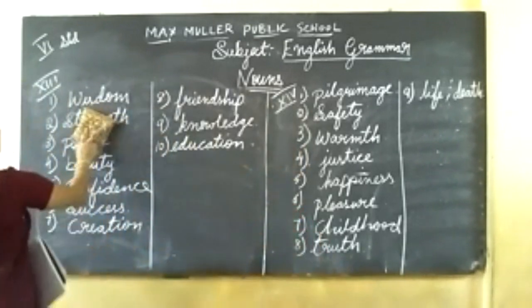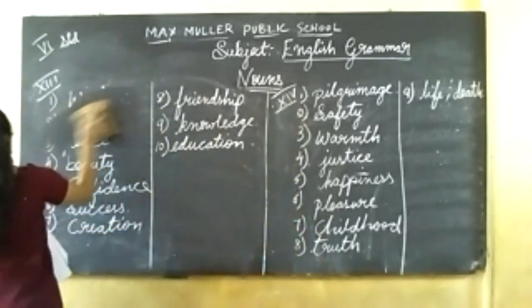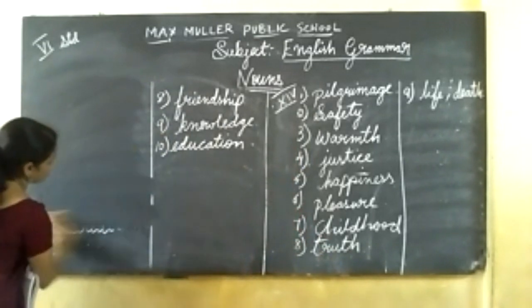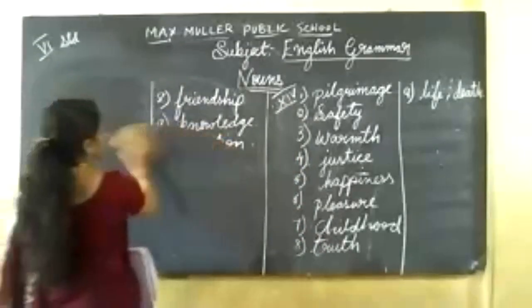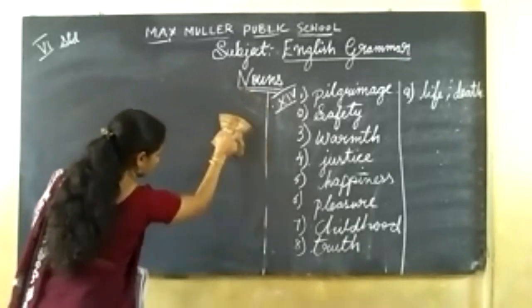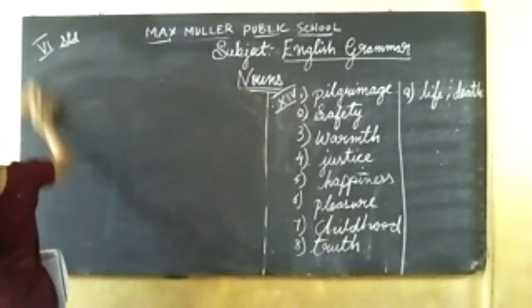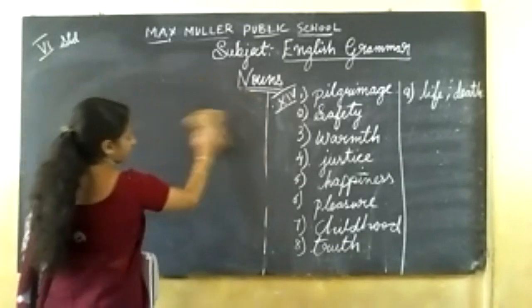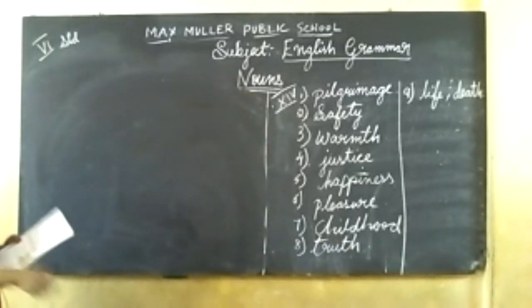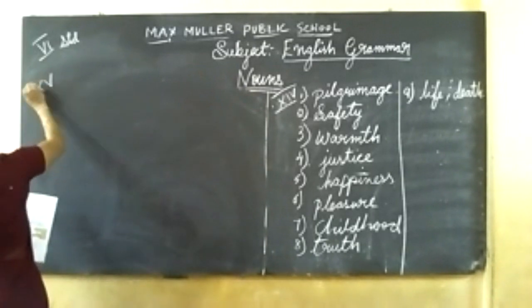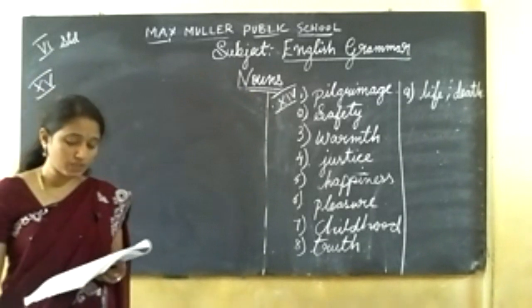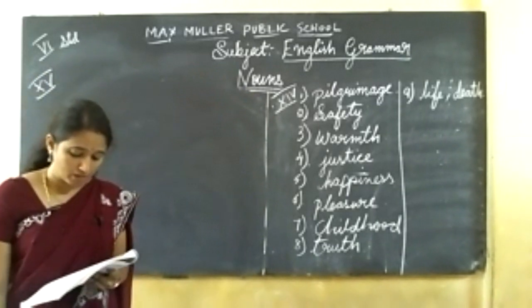I'll erase this 13th main. Fifteenth main, page number 23 in the grammar textbook. Read the passage below.